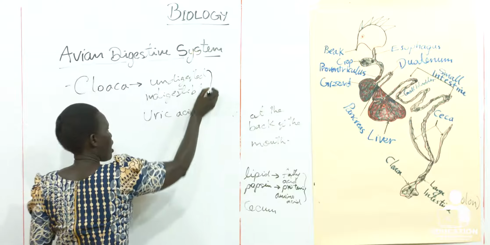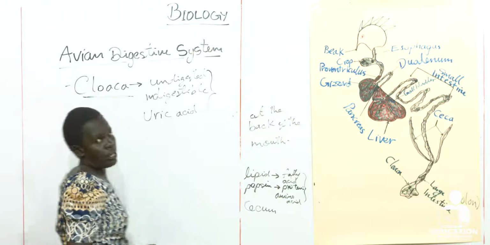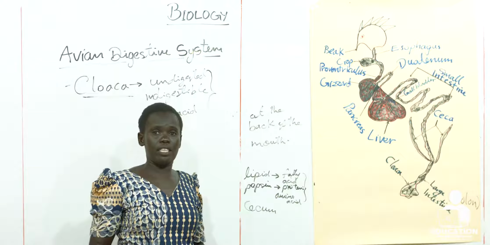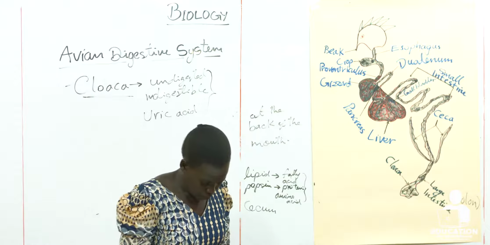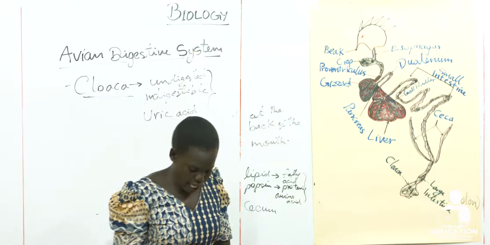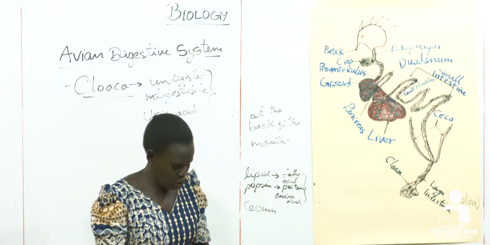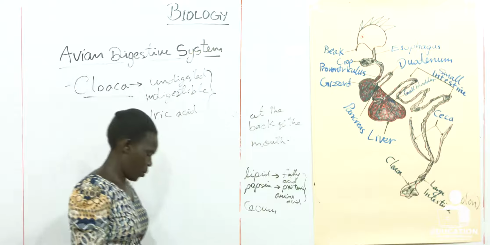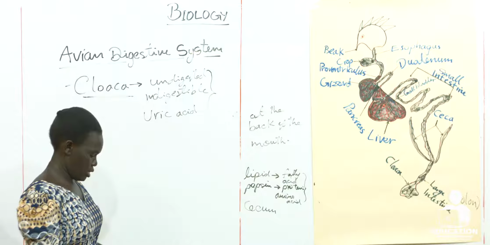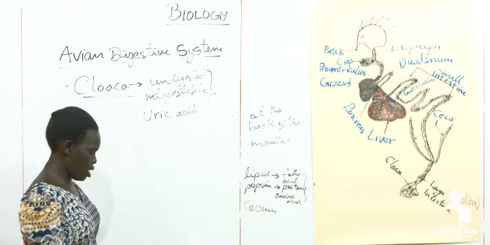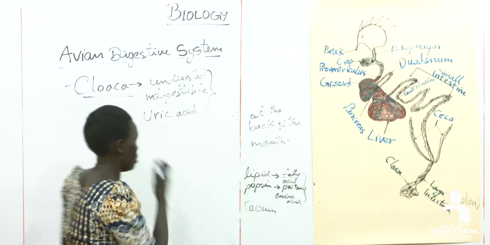So all these are mixed in there, or they are kept in the cloaca as waste material waiting to be sent out of the body. That's what we said here, this is where the digestive waste is mixed with the waste from the urinary system, which is uric acid, because birds send out urine in the form of uric acid. So the materials then pass out of the body through the vent. After being kept here, they will be sent out.